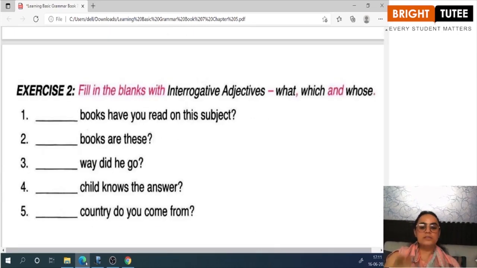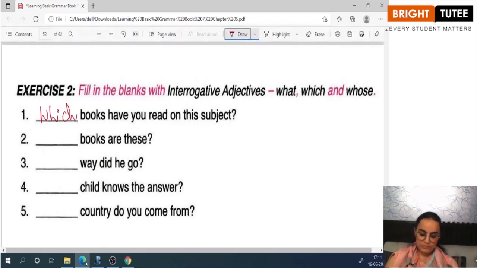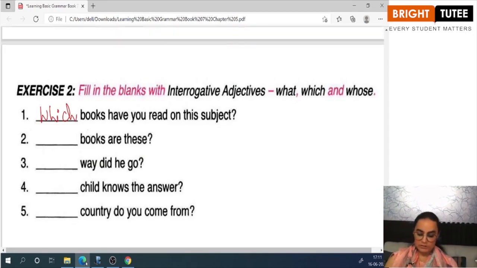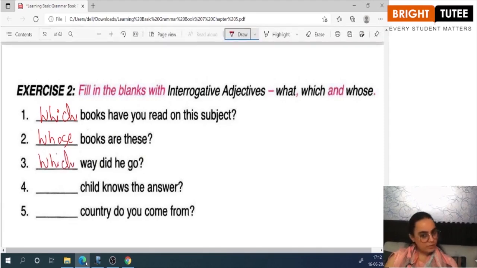The next question is, fill in the blanks with interrogative adjectives, what, which and whose. So there are 10 sentences. Again, we'll do the first 5. Dash books have you read on this subject? So which books have you read on this subject? Dash books are these. Whose books are these? Dash way did he go? Which way did he go?